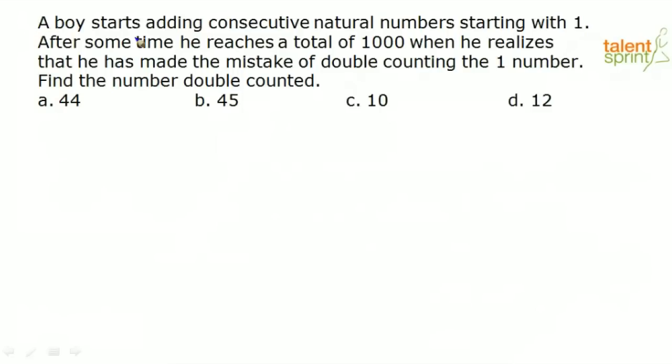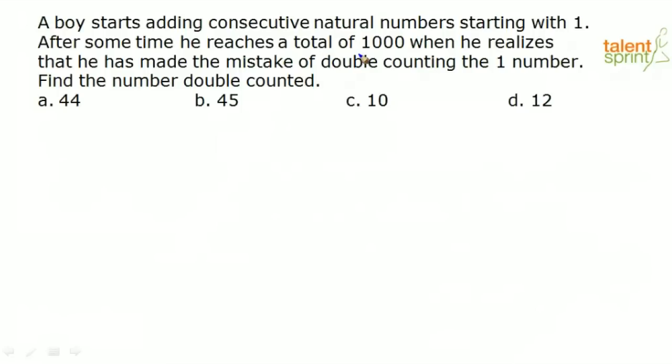A boy starts adding consecutive natural numbers starting with 1. After some time, he reaches a total of 1000 when he realizes that he has made a mistake of double counting one number. Find the number that he has double counted. So, how do you do this question?